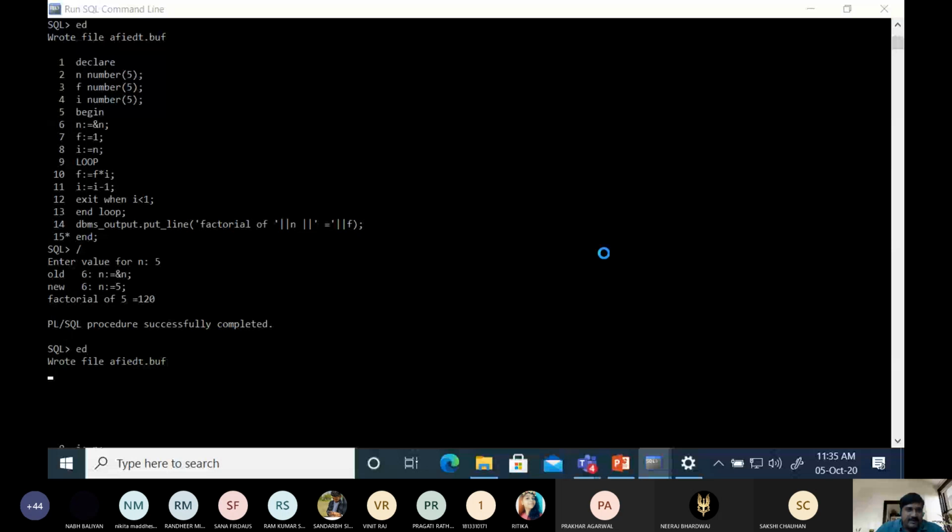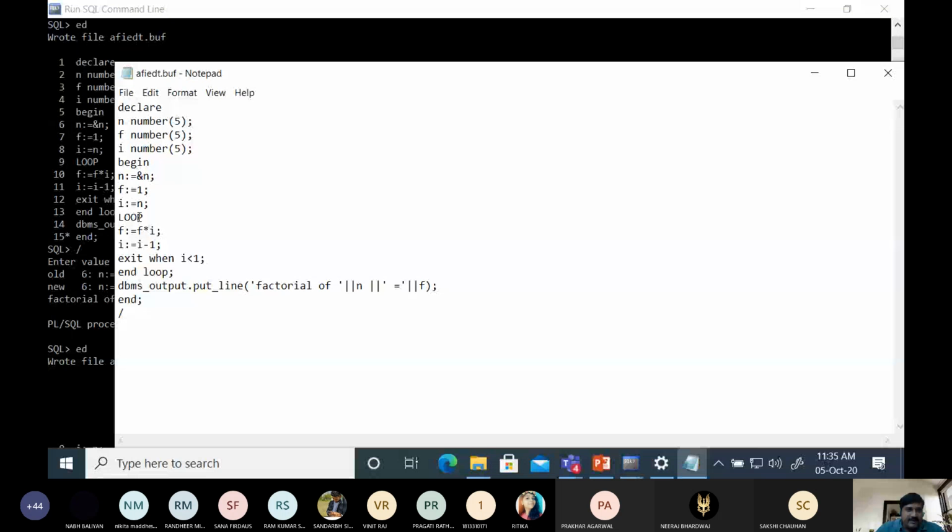within begin and end, just like opening braces and ending braces we write the things, and here there is no indentation problem, so we can write without indentation, and the program will be executed. Okay, and this is the loop starting and this is the end of the loop, end loop. And this is for displaying the output of the variable.